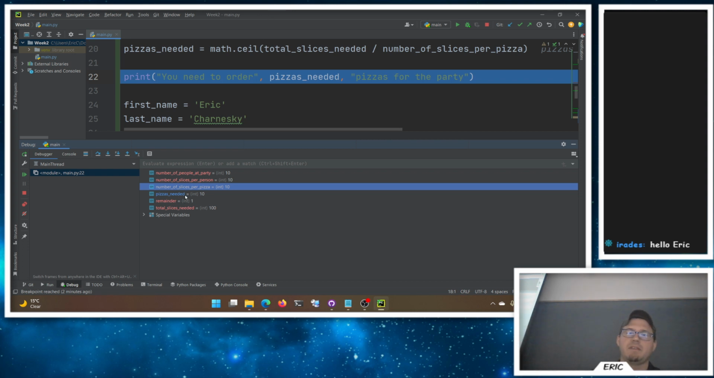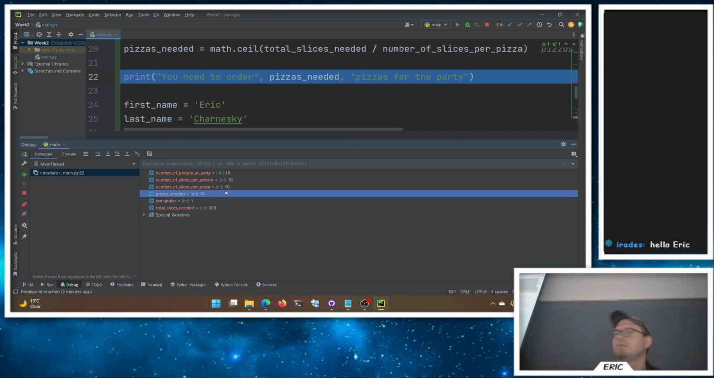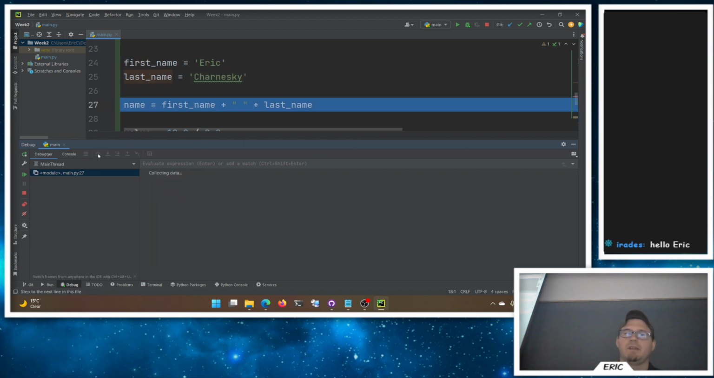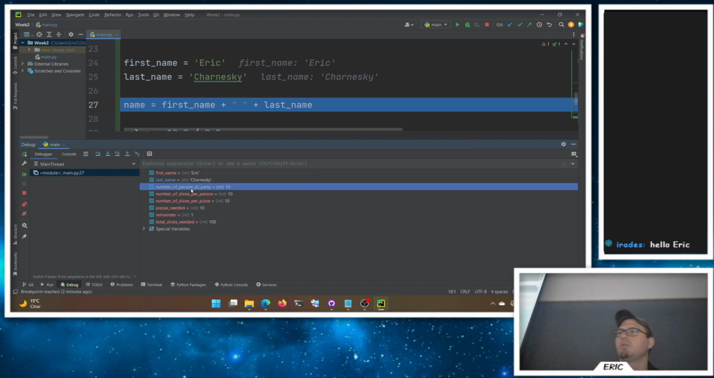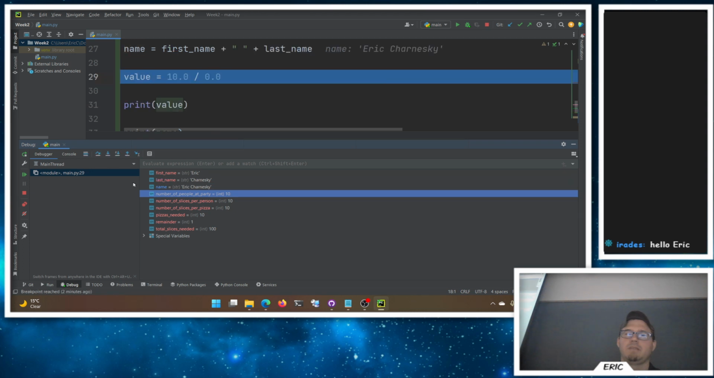And now I'll see, hey, the pizzas needed is 10 as an integer value, right? 100 divided by 10 is 10. The math checks out. We didn't have to round up or anything. I can step and I can step and step, and I'll see all these variables get set here, which is really cool as we go. And then we get name.